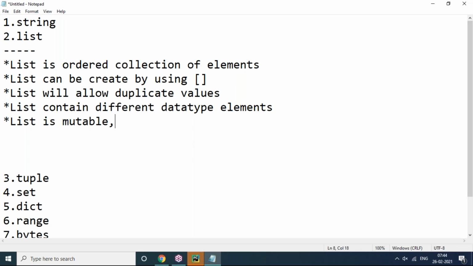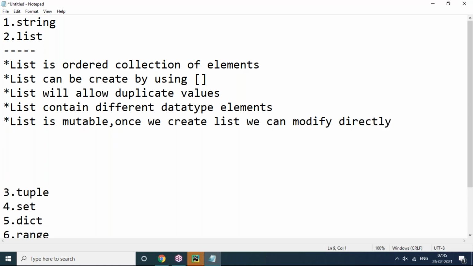Next, list is mutable. Mutable means once we create a list, we can modify or change it directly. So it's a mutable nature actually. Mutable means modification is allowed. List is mutable. Once we create list, we can modify directly.